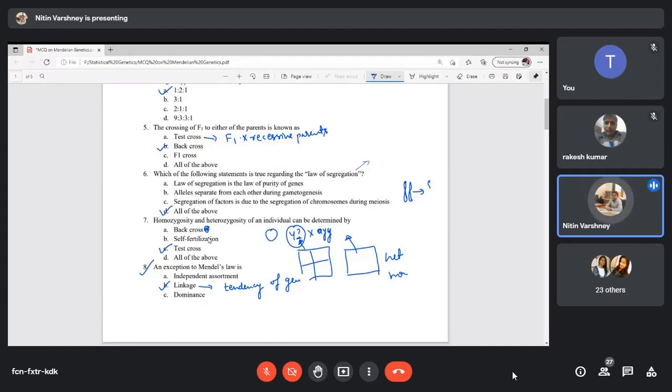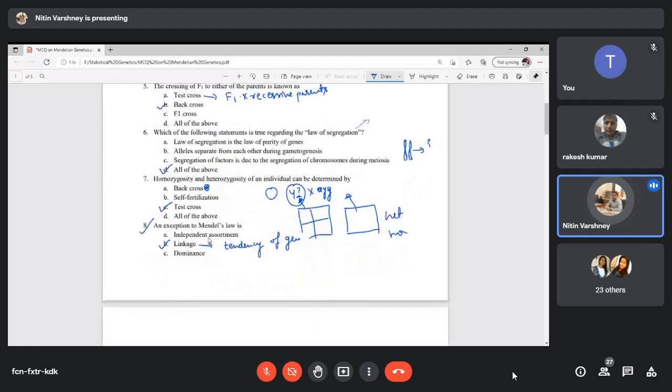Now the exception to Mendel's law is linkage. And what is linkage? Somebody said the tendency of genes to remain together. So basically in Mendel's law, we study segregation and independent assortment. Segregation is that during meiosis, all the genes will segregate from one generation to another, but there will be no linkage.